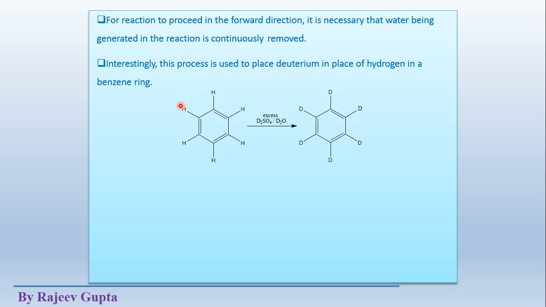So this reaction will occur 6 times, and all the hydrogen atoms are substituted by deuterium atoms, and then we get deuterated benzene. So this is a very good method of forming deuterated benzene from normal benzene, using isotopic water and sulfuric acid, that is, deuterated sulfuric acid and heavy water.